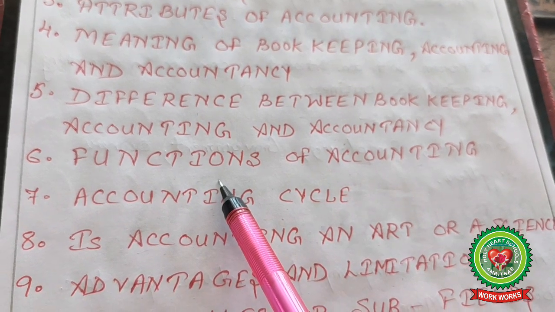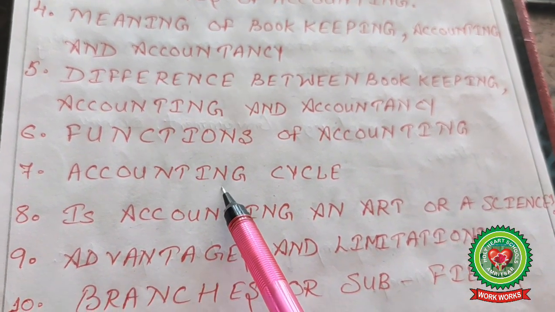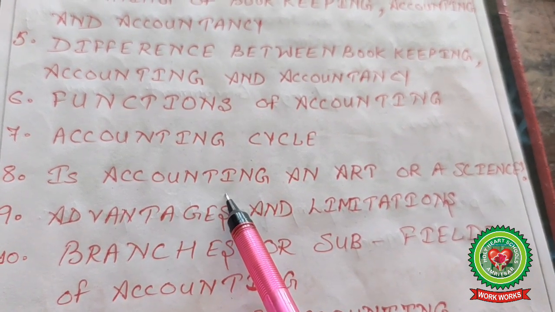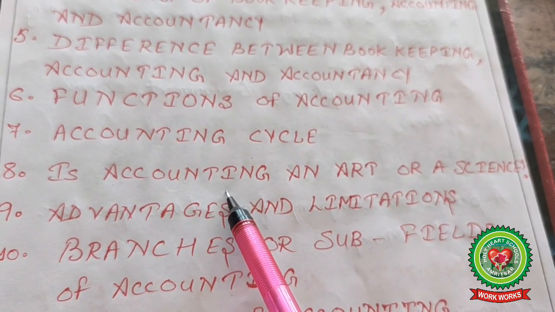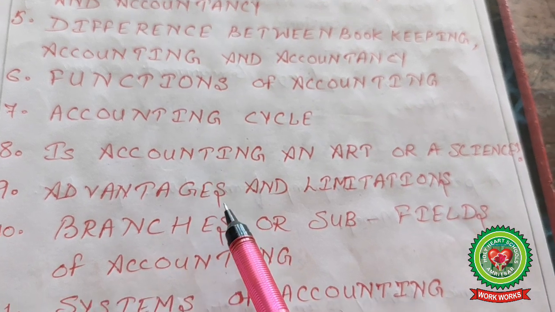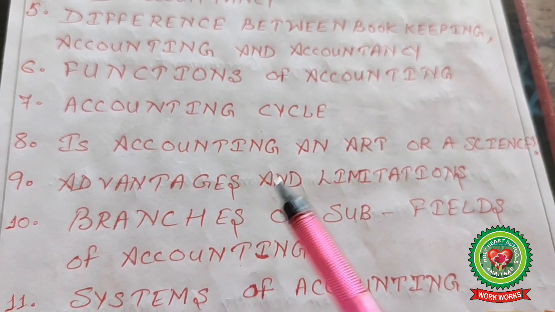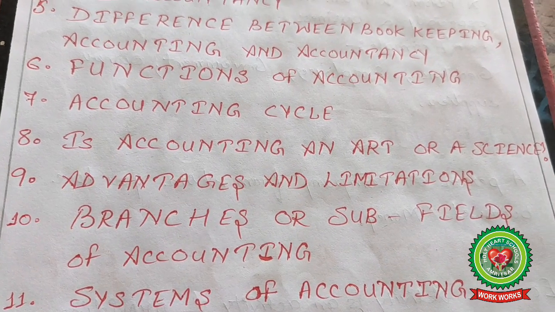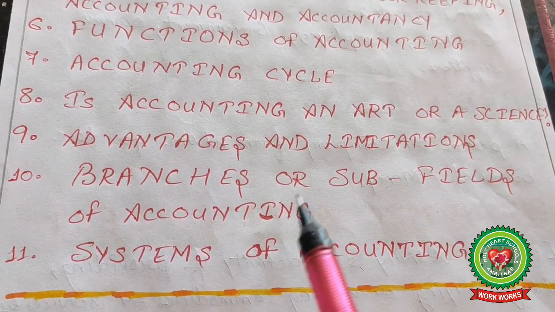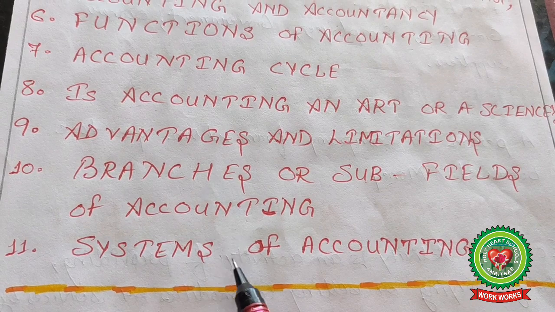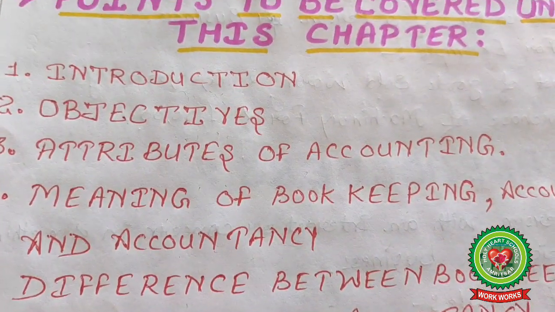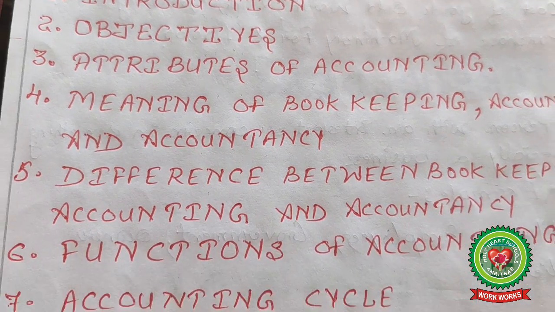Functions of accounting. Accounting cycle. Is accounting an art or a science? Advantages and limitations. Branches or subfields of accounting. System of accounting. Hope you all noted the points.